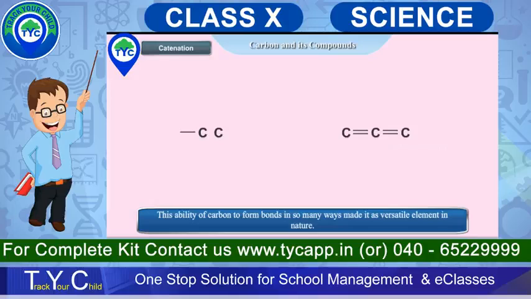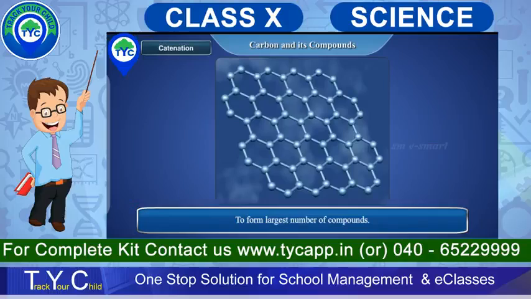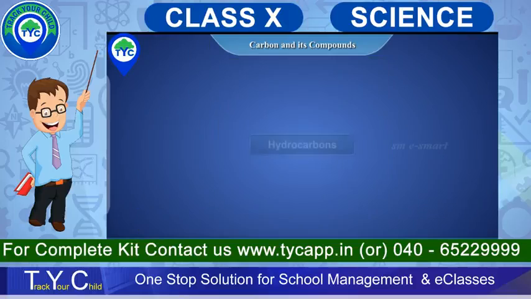This ability of carbon to form bonds in so many ways made it a versatile element in nature. Hence, carbon's ability to form the largest number of compounds, to show catenation, and to form various types of bonds made it the versatile element.